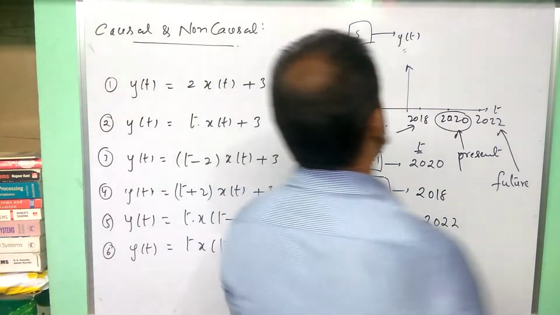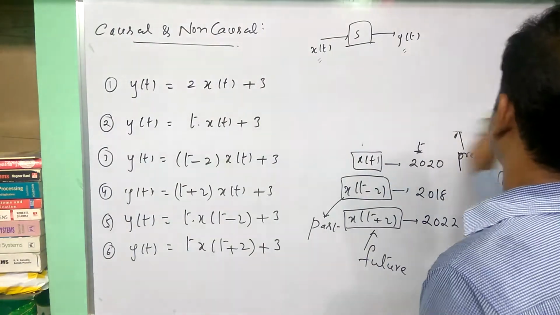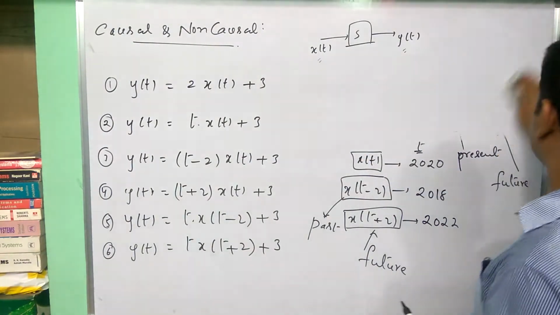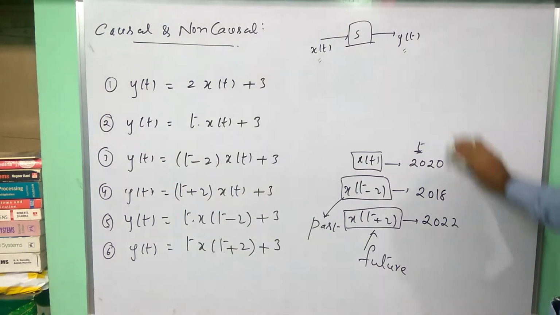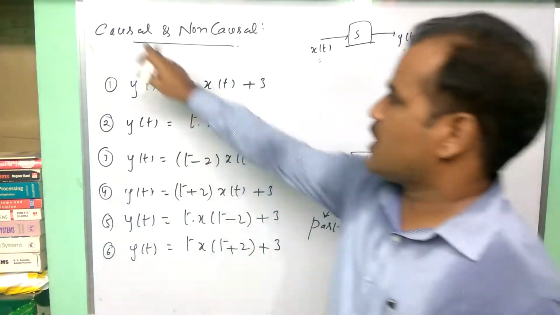Observe here. First I will define the causal system and I will define the non-causal system. Then let us classify these 6 examples. What is causal system means?